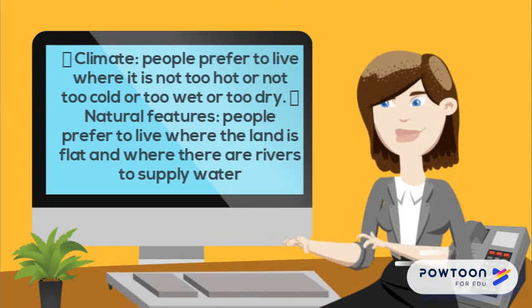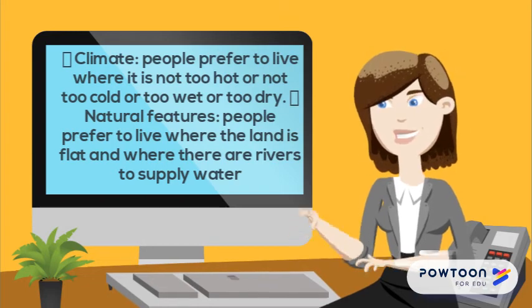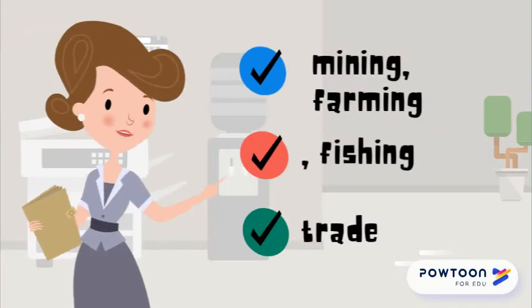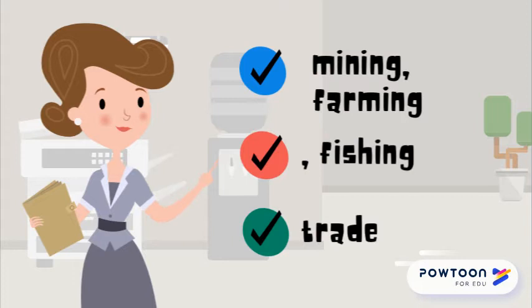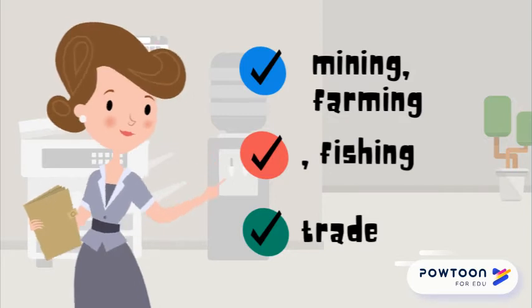Natural features. People prefer to live where the land is flat and where there are rivers to supply water, and also resources and human activities such as mining, farming, fishing, or trade. People want to live where they can get work.